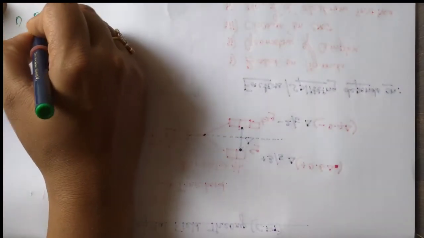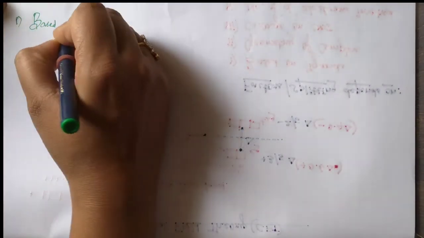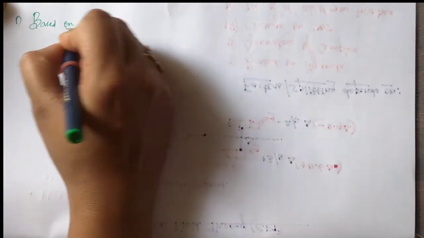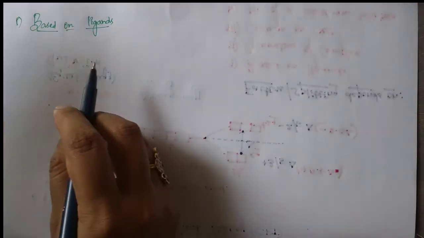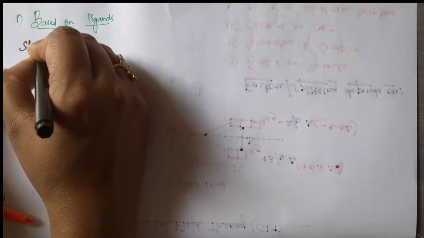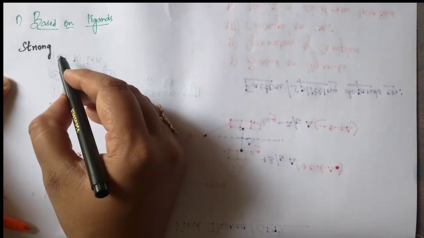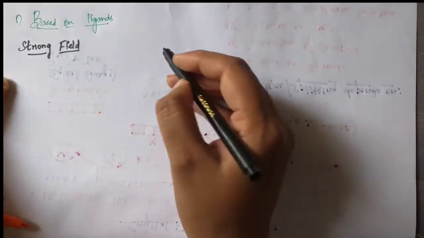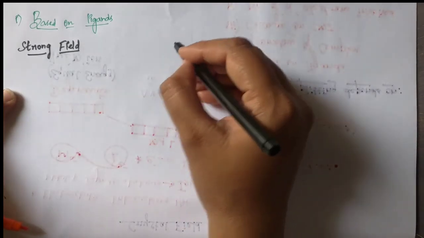So first point, based on ligands. Two types of ligands are there, students, strong field ligand and weak field ligand. If the ligand is strong field, and for weak field.